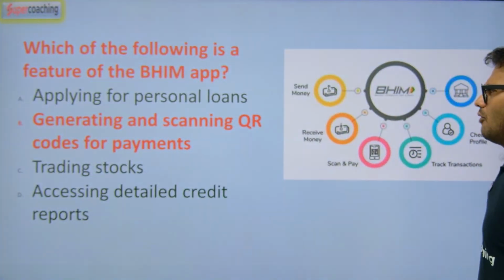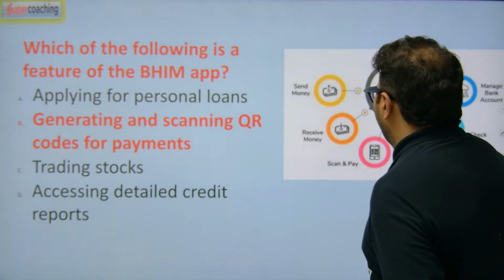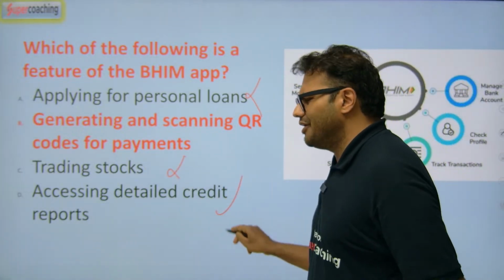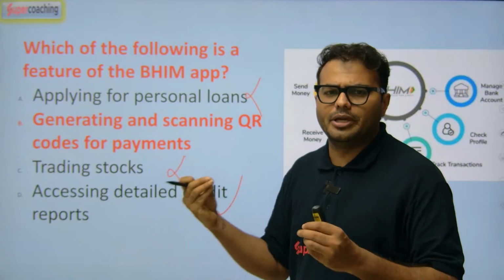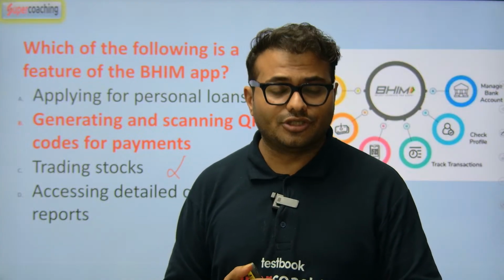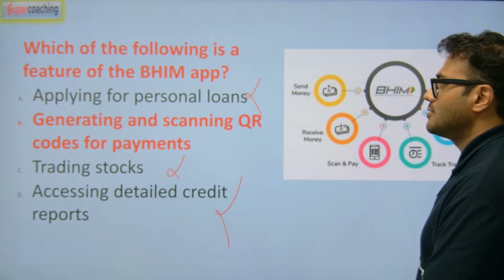Obviously, generating and scanning QR code payments is the concept here. There is no personal loan, no stock trading and no detailed credit reporting on BHIM. BHIM is especially created for business purposes, for easy and accessible payment transactions. So yes, the answer is B.